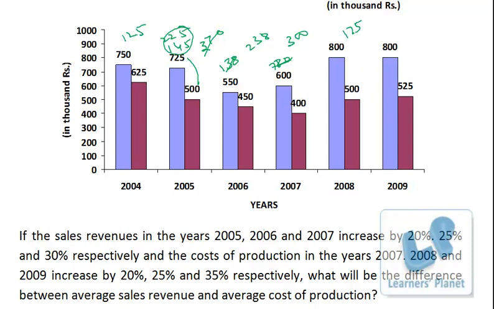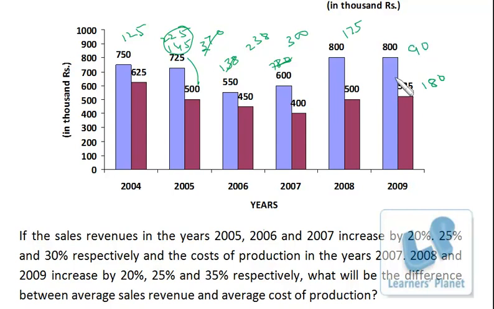Then in year 2009, only a cost of production is increased by 35%. 35%, that's a bit more than one third. One third is 33 and 1/3%, so it is a bit more than one third. So I just calculate it. One third of this is around 180. In fact, one third is less than 180, so we just have to take 35%. So I'm just taking it's around 180. So 500, 600, 600, and then 705. So the difference is around 100 and it's around 90, I can say.